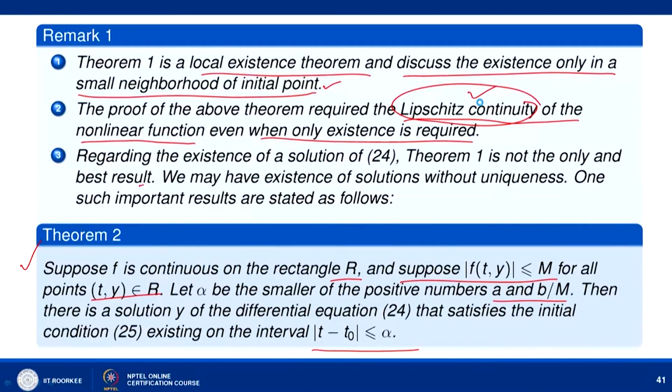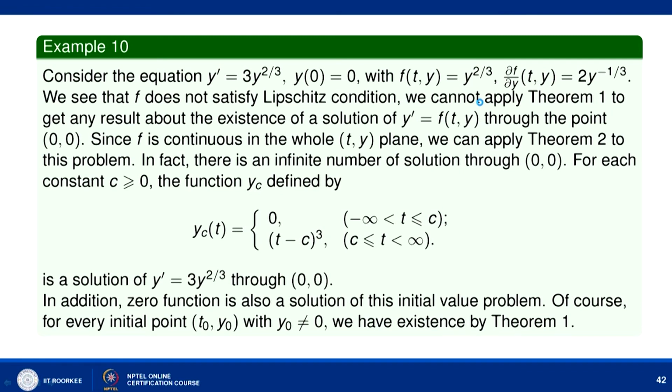Of course, the proof of theorem 2 is not the same as the proof of theorem 1, because in theorem 1 we proved the convergence using the Lipschitz continuity. I am not giving the proof of this, but I will give one example. Consider the equation y dash equal to 3 y to power 2 by 3, y of 0 equal to 0. Here f(t, y) is y to power 2 by 3, and we can easily check that it does not satisfy the Lipschitz condition.